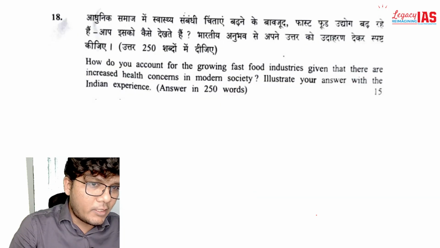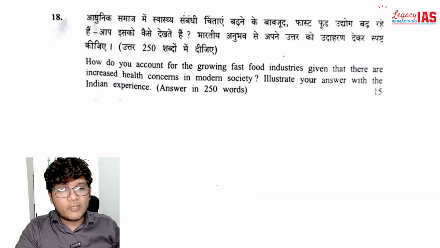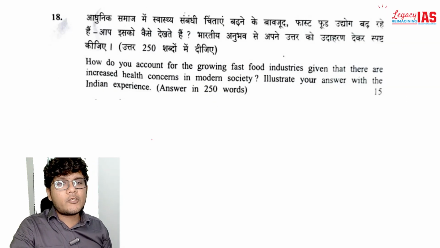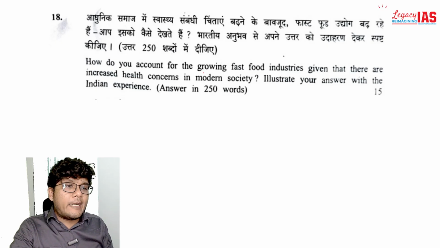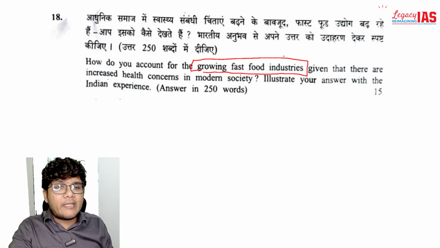I hope this is clear. Let's move on to the next. The next question talks about question number 18. Now this is a 15 marker. This is a 15 marker question. It's asked, how do you account for the growing fast food industries, given that there are increased health concerns in modern society?